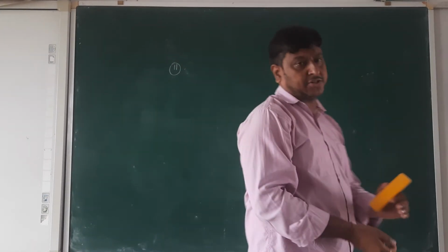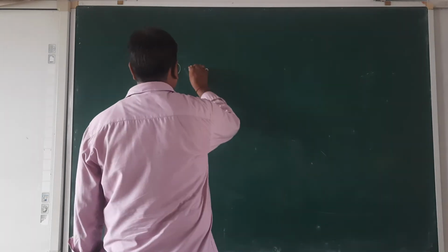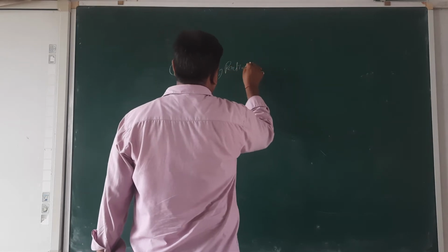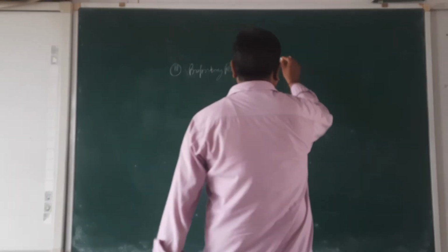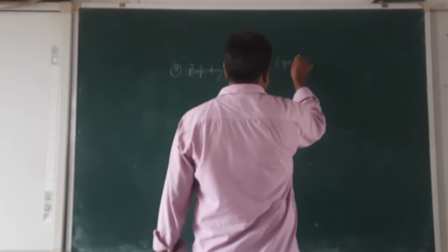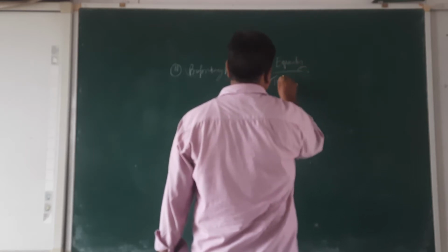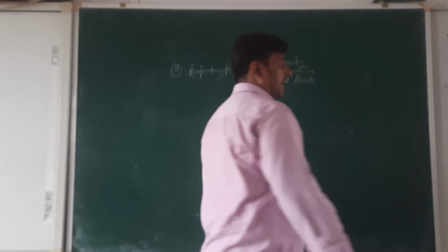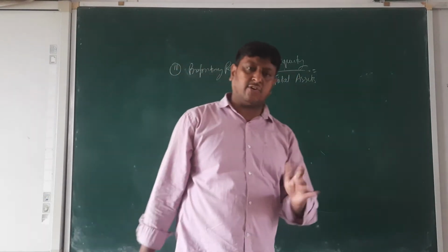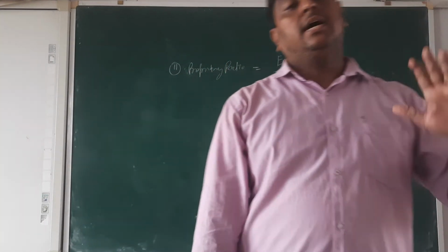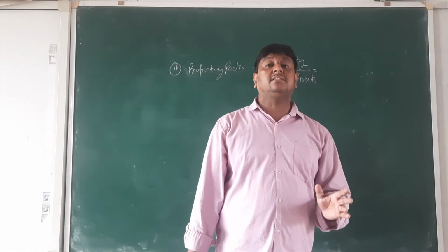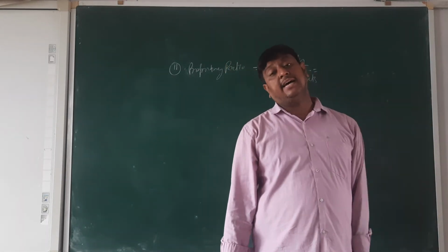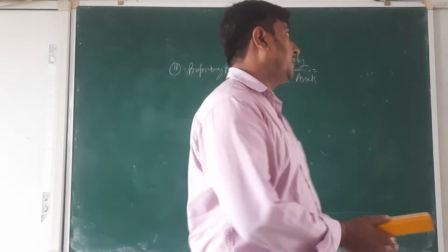Next is the proprietary ratio. Equity upon total assets. I think you are well aware of equity. Equity means again shareholder fund, and total assets means any side of the balance sheet, or you can say current assets plus non-current assets is equal to total assets. Okay, beta? Clear?